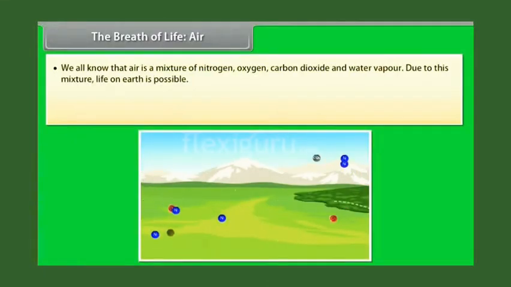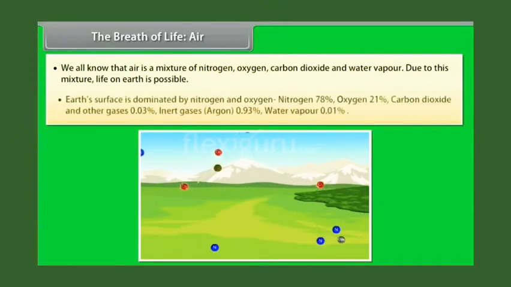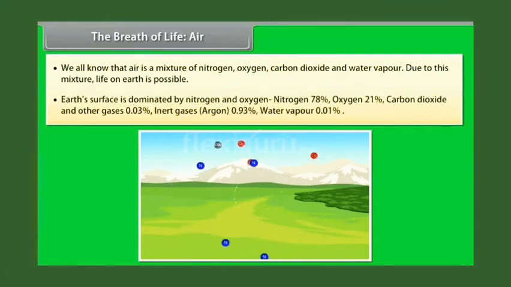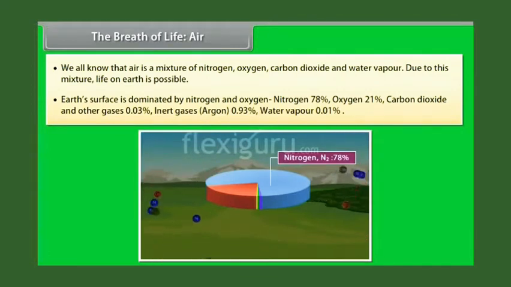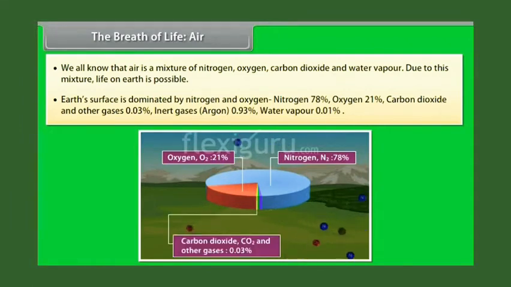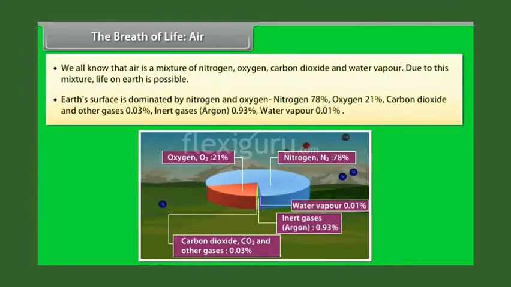We all know that air is a mixture of nitrogen, oxygen, carbon dioxide and water vapor. Due to this mixture, life on earth is possible. Earth's surface is dominated by nitrogen and oxygen. Nitrogen 78%, oxygen 21%, whereas carbon dioxide and other gases 0.03%. Inert gases like argon 0.93% and water vapor 0.01%.